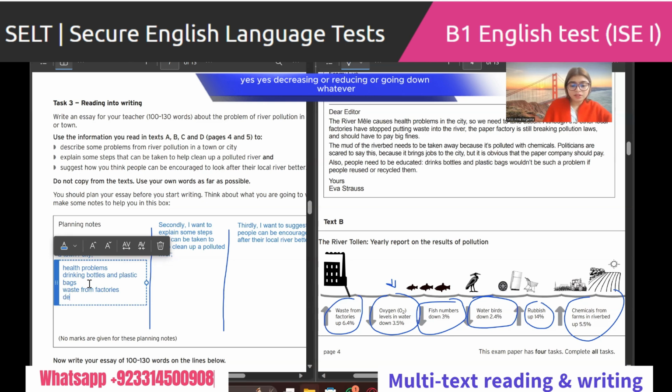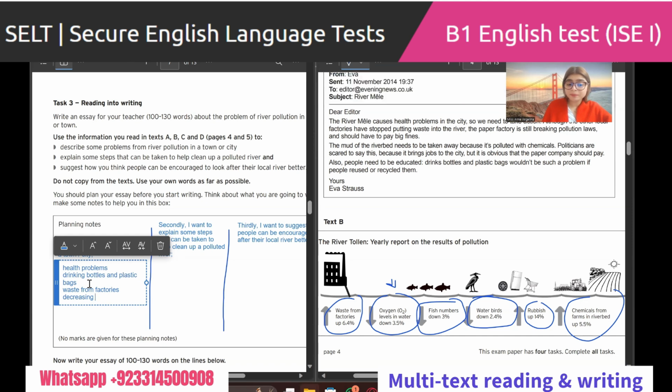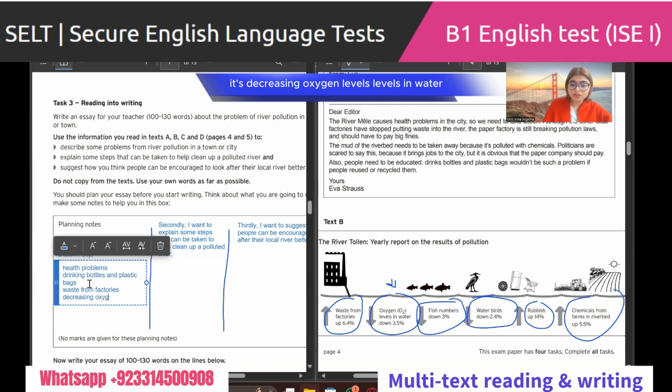Yes. Decreasing or reducing or going down, whatever word that you know, it's fine. Okay, decreasing oxygen levels in water.